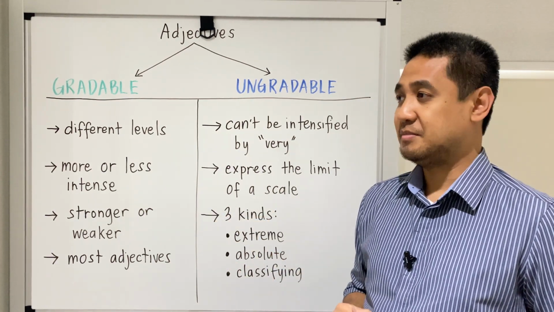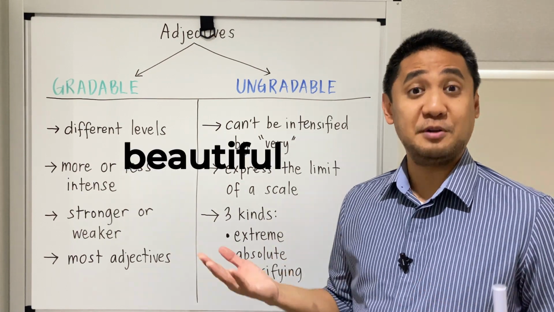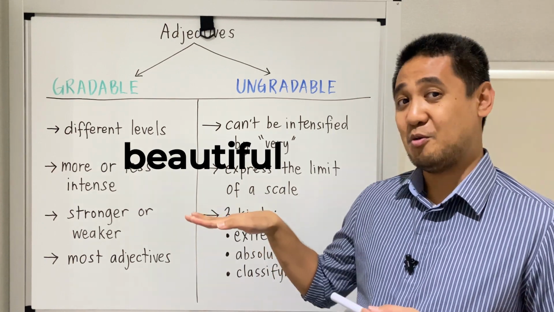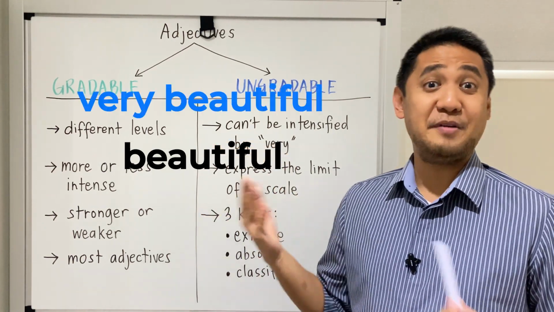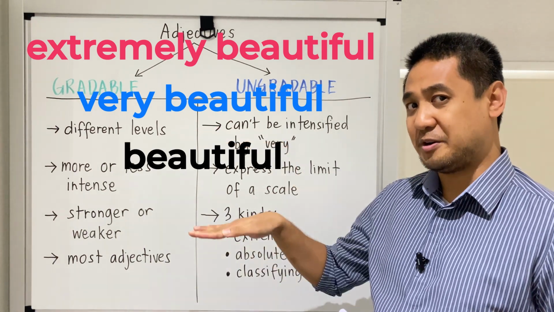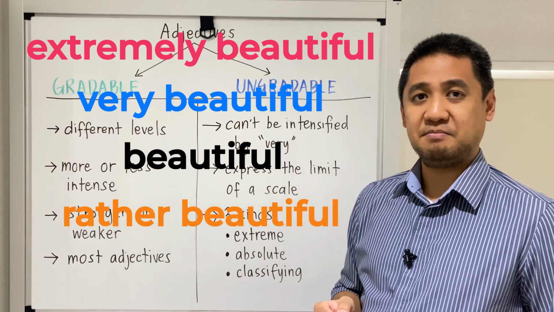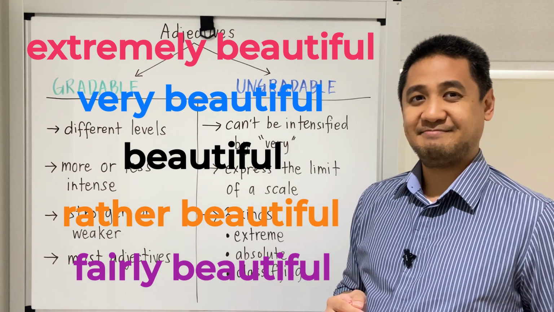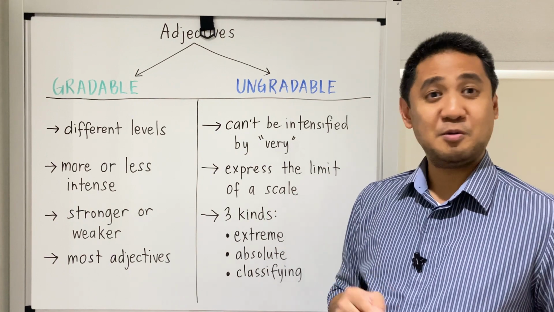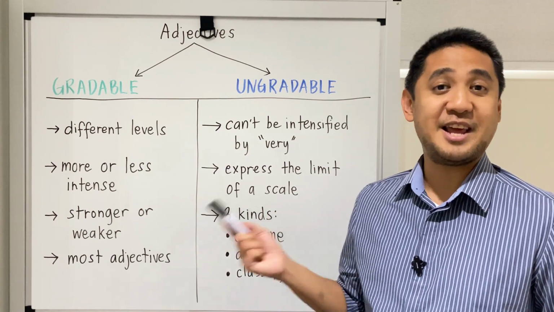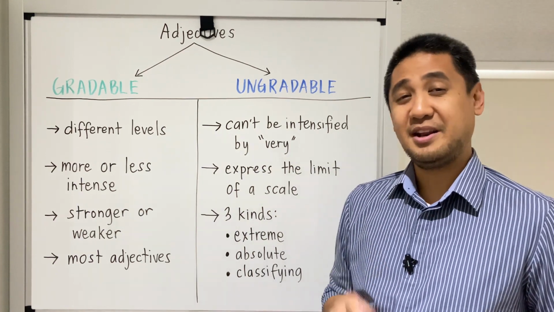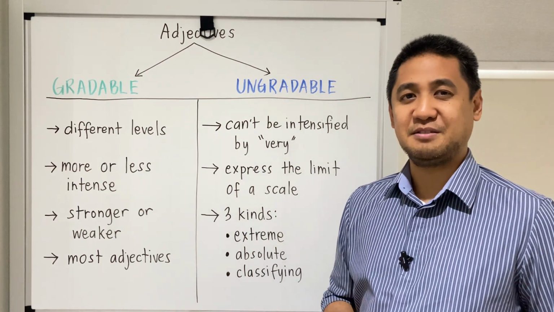Here's an example. Someone could be beautiful, but beautiful is general. If you want to make it stronger, you can use very beautiful, extremely beautiful. If you want to make it weaker, you can say rather beautiful, fairly beautiful. This is the reason we use very a lot, because we think every time we use the word very plus an adjective, it intensifies the level of that adjective. However, that's not possible for all kinds of adjectives.